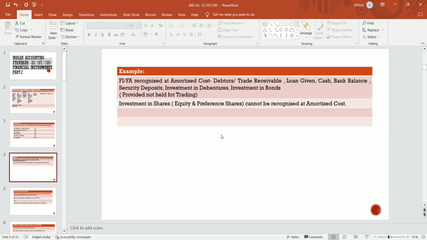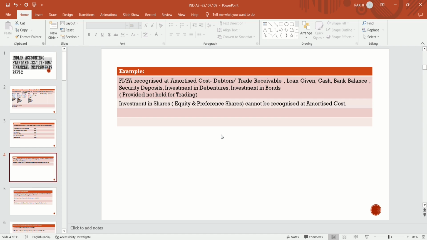Investment in debentures and investment in bonds, provided they are not held for trading. Investment in shares like equity and preference shares cannot be recognized at amortized cost, because they are linked with the market, not with inflation.